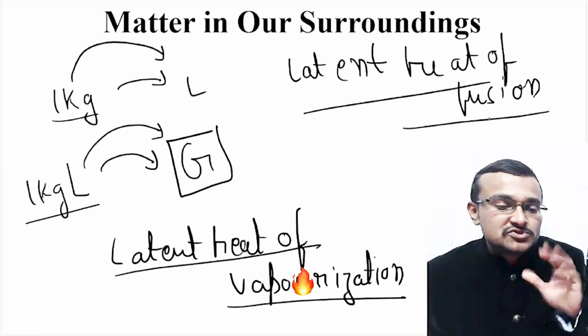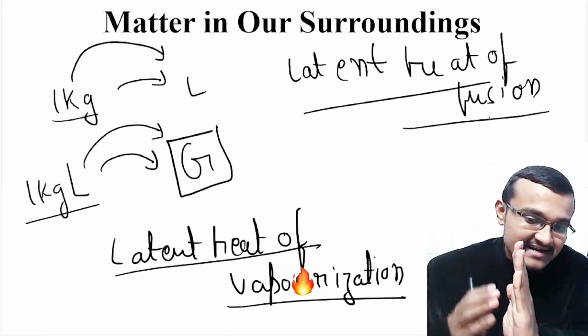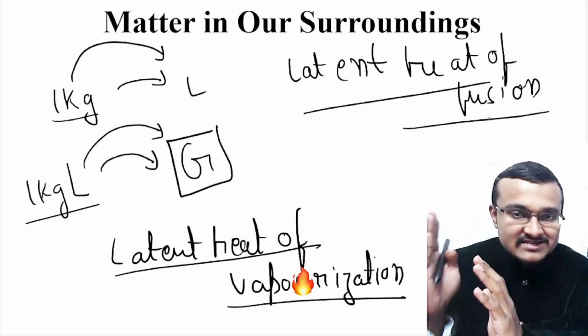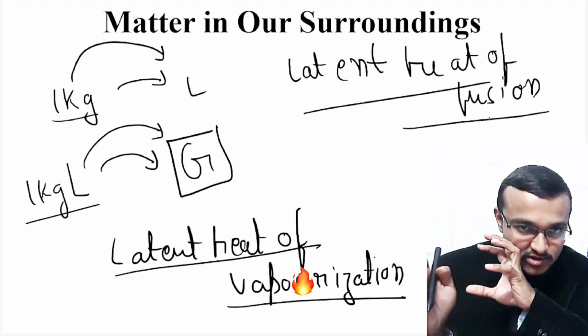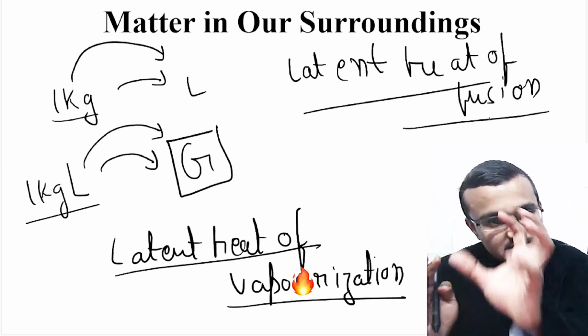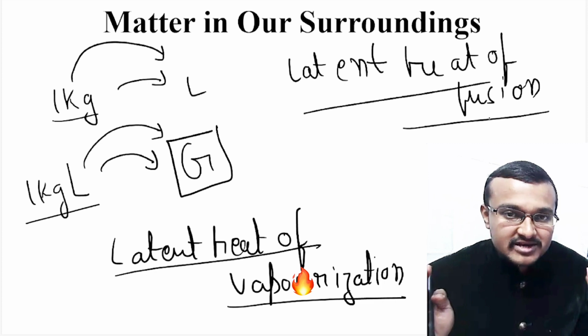So latent heat of fusion acts at melting point. Latent heat of vaporization acts at boiling point. That means at the boiling point, the amount of heat energy you supply to convert 1 kg of liquid into gaseous state is known as latent heat of vaporization.